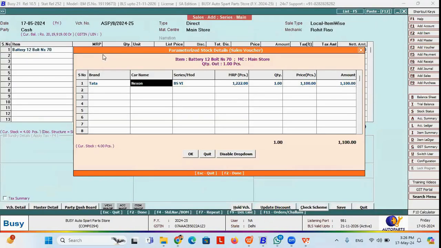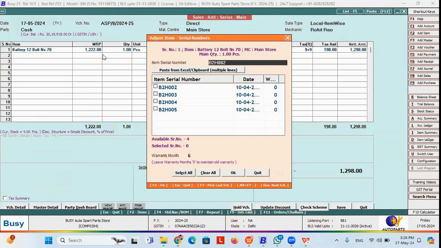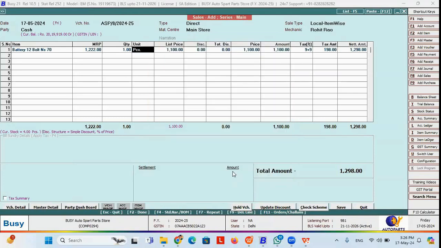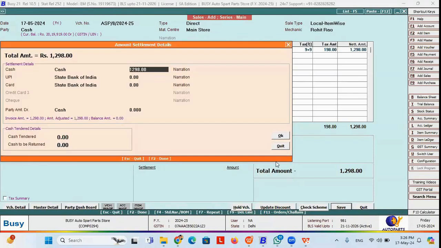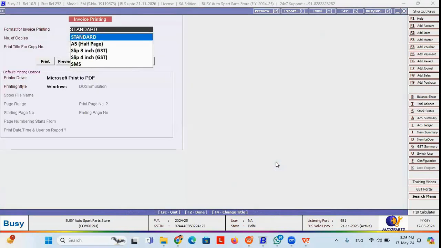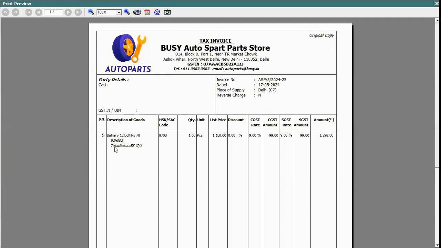That's why my brand name is coming, and along with that my serial number box is also appearing. So I can select whichever serial number I'm going to sell. If I save this, I can get the serial number printed on my invoice too. You can see my serial number is coming, that is BH B2H002. Under that, the brand name, the car name, and the model name are also coming.